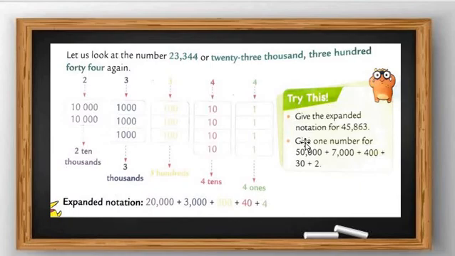Give the expanded notation for 45,863. This is question number 1. Try this here: 45,863. Expand it like that. And second, give the expanded notation for this number: 50,700.